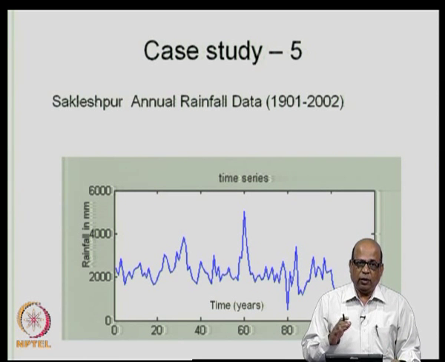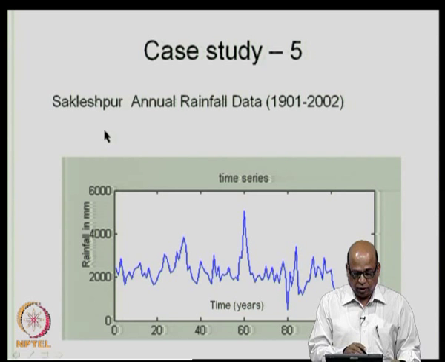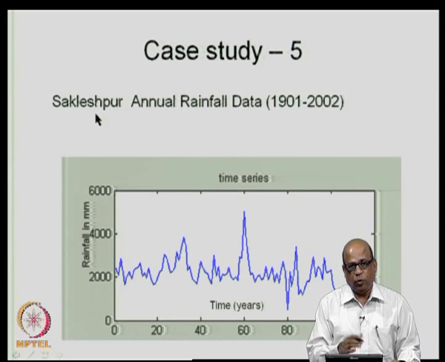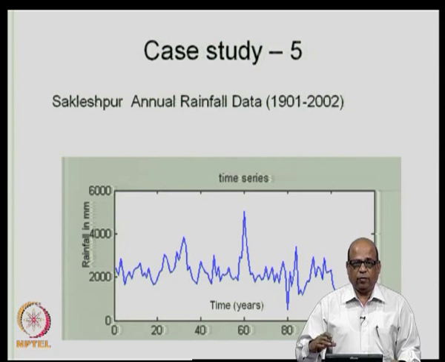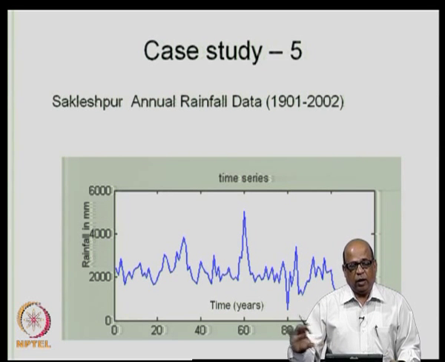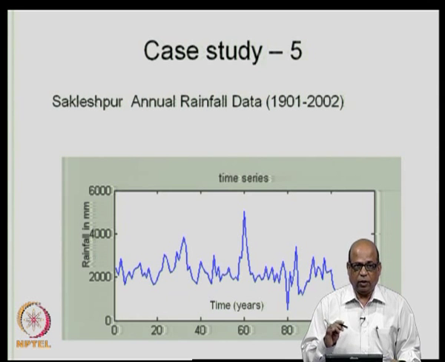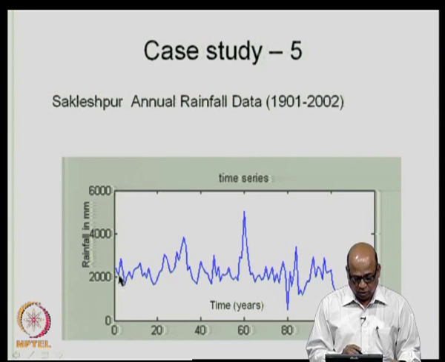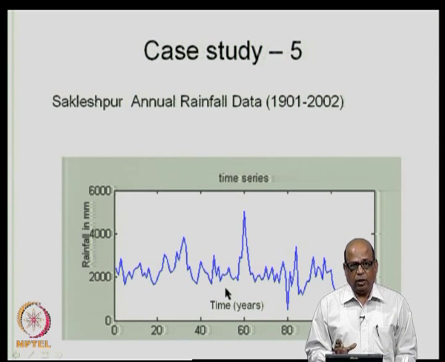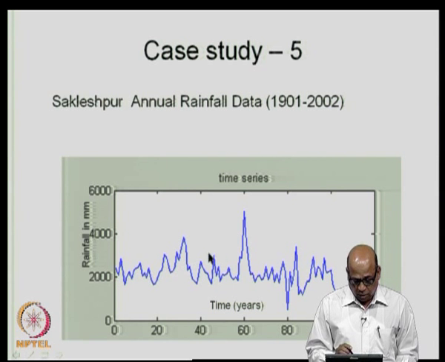Now, we look at another type of time series, which is Sakleshpur annual rainfall data. Sakleshpur is in the Western Ghats of India. Typically, the monsoon patterns here are much different compared to any other region in the country. So, we consider this annual rainfall data for the Sakleshpur region, 1901 to 2002, 102 years of data is available. So, you see the time series. Remember, this is annual data, so you are not seeing any particular pattern here.